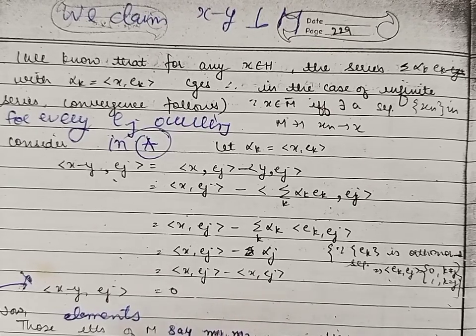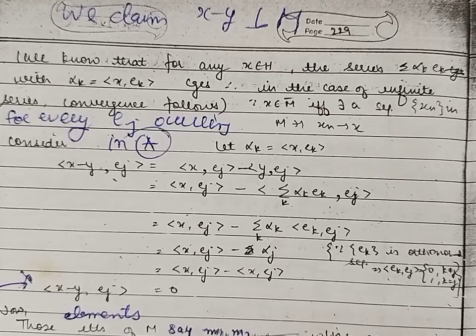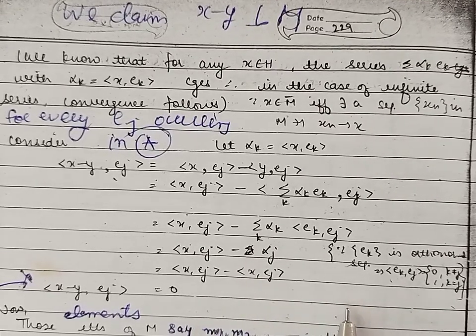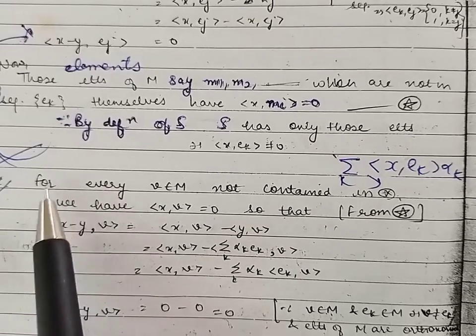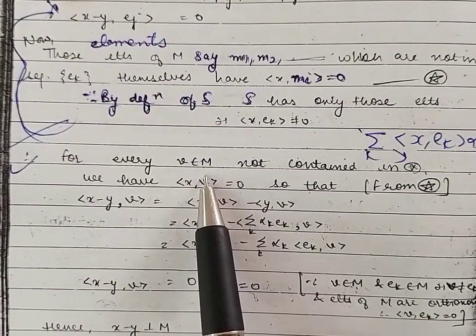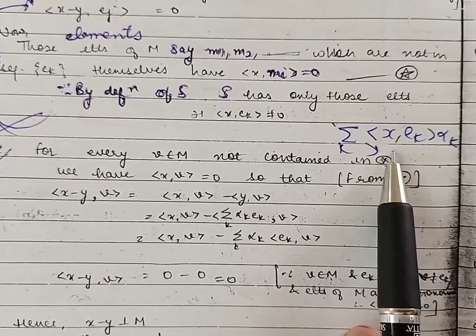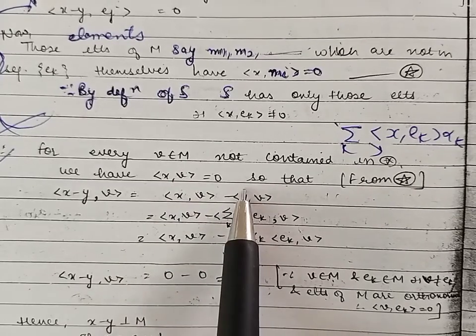Now those elements of M which are not in this sequence, the inner product with x is 0 because we have taken non-zero Fourier coefficients in the sum which we defined in the series star. Therefore, for every v belonging to M which is not contained in this series, we have inner product of that element with x is 0.